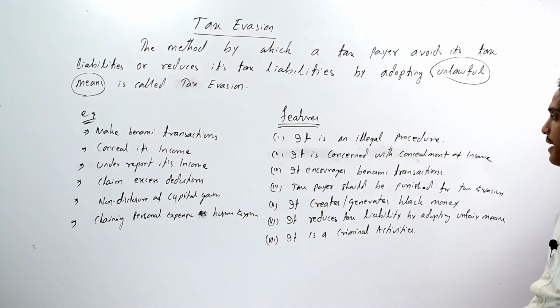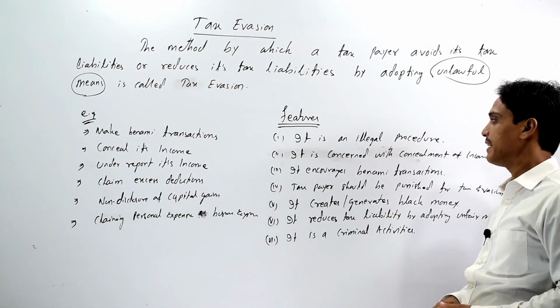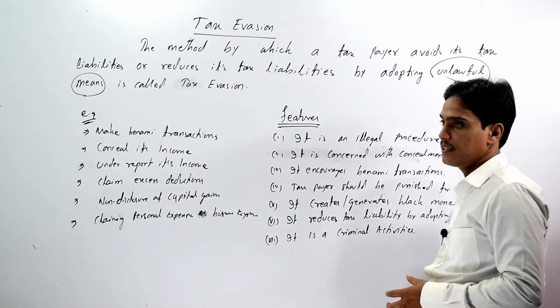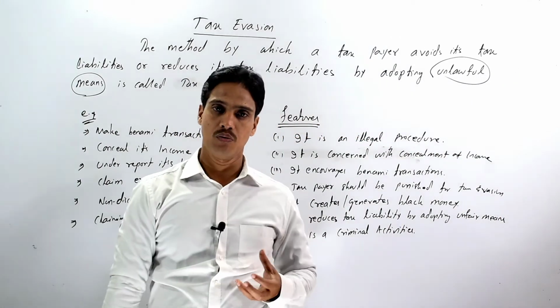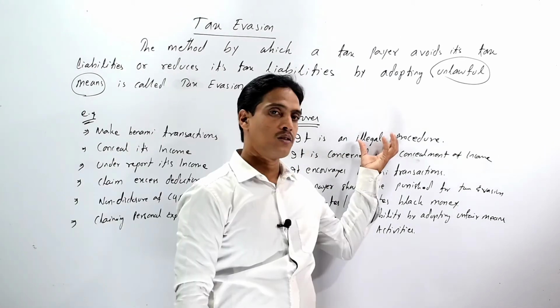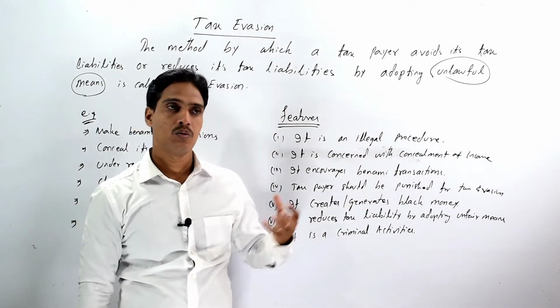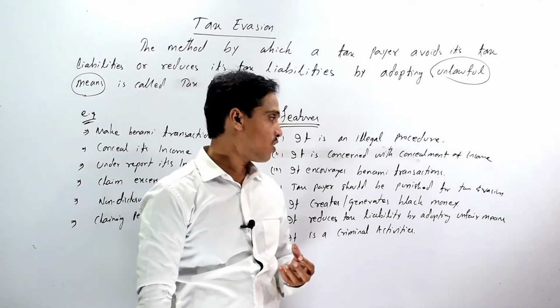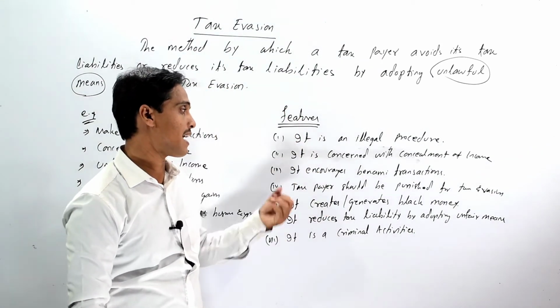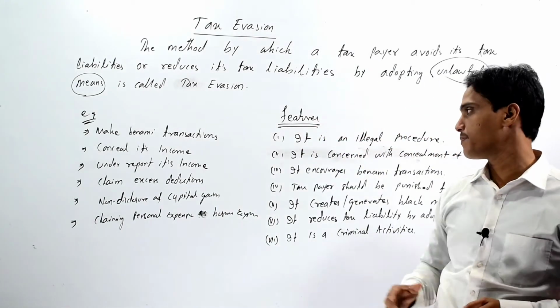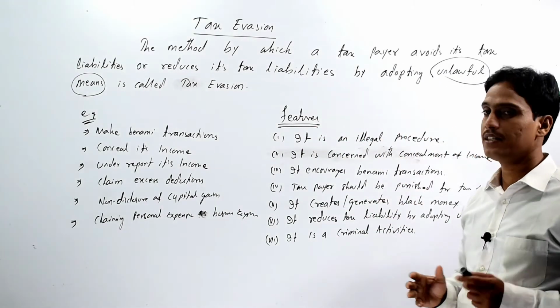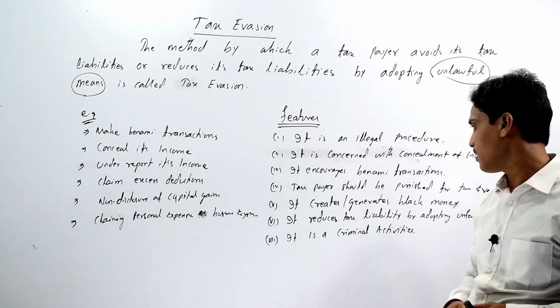Let's repeat again. It is an illegal procedure. That means a taxpayer may follow unlawful procedures, or procedures which go against the tax laws, in order to avoid tax liabilities, and it also encourages the taxpayer to conceal its income.